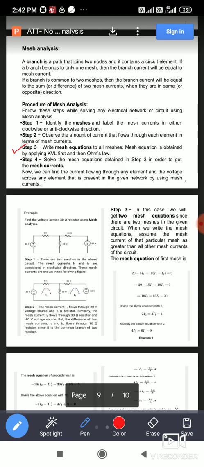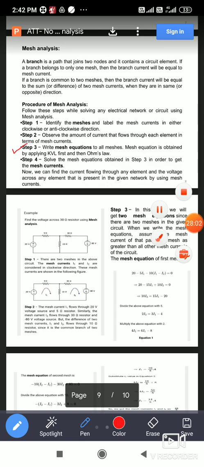Suppose there are 3 meshes, then you get 3 equations. So depending on how many meshes there are, that number of equations you get. Okay, so finally in the fourth step you have to solve those linear equations by using a calculator, and you can get the answers for the mesh currents I1, I2, I3. Okay, so all these mesh currents you can get here.